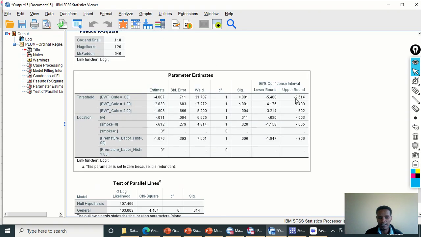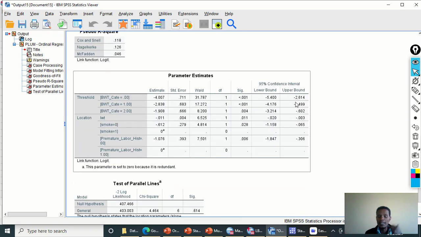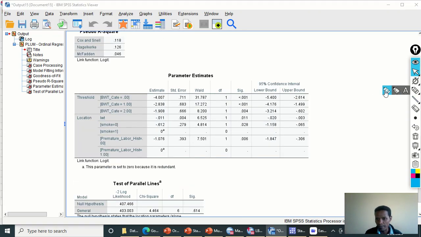Okay, the next thing that we are going to see is the parameter estimates. Here, the threshold is talking about the cutoff level in STATA, or the cut points or thresholds. That means simply the intercepts. We are not interested to interpret the results of these intercepts in writing the research results, but to understand what that means. For example, the first one stands for the probability of being in category 0 versus the probability of being in category 1, 2, and 3.